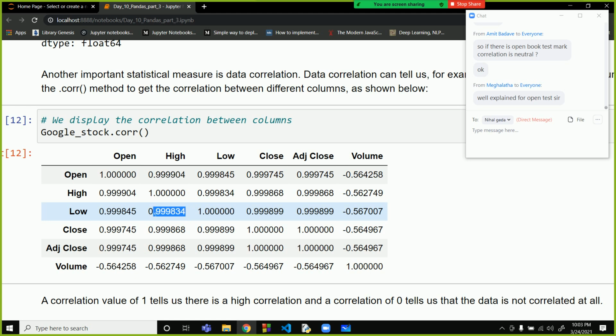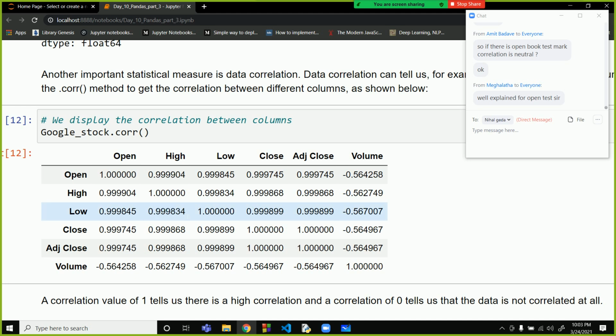So that means the lower the low value is today, the higher the high value will be. Low means the lowest value of a stock that was experienced during the day, and high is the highest value. Because the relationship is 0.99, the more the low value goes, the more the high value will go for that day.